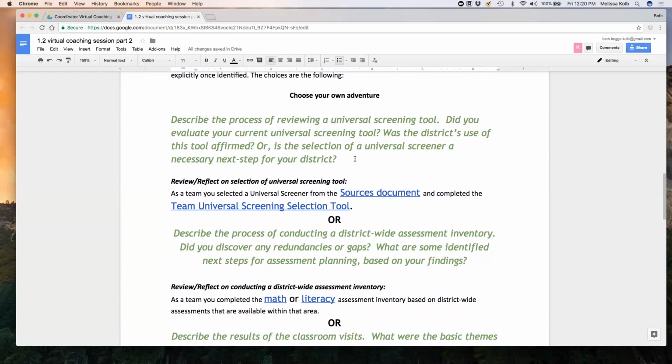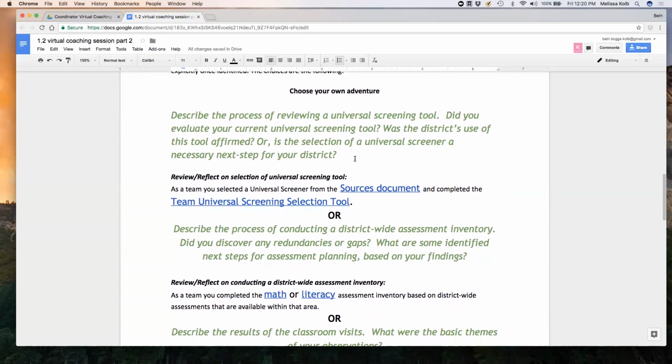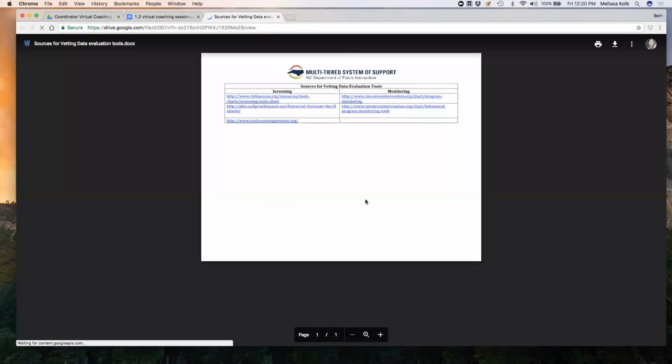The first one is just to describe the process of reviewing a universal screening, thinking about, did you evaluate your current universal screener tool? Was the district's use of this tool affirmed, or is the selection of a universal screener a necessary next step? What you would do if you select this is review or reflect on how you chose this universal screening tool. Here are a couple of tools that might help you support that work. One is the sources document, and Beth is going to go there and show you what that looks like.